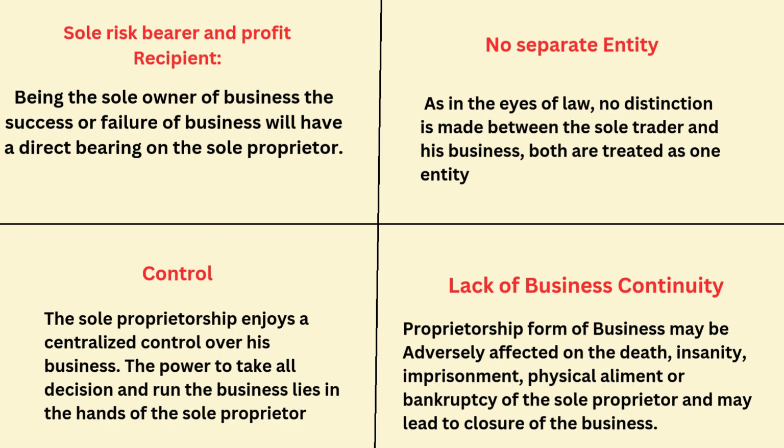If you want to open your supermarket 24 hours, based on a shift basis of employees, you can do it. Whatever changes or improvements you want to make, you can do by yourself. You don't need to discuss with your partners or friends, because a single individual is running the business, so you have control over that. And no separate entity.